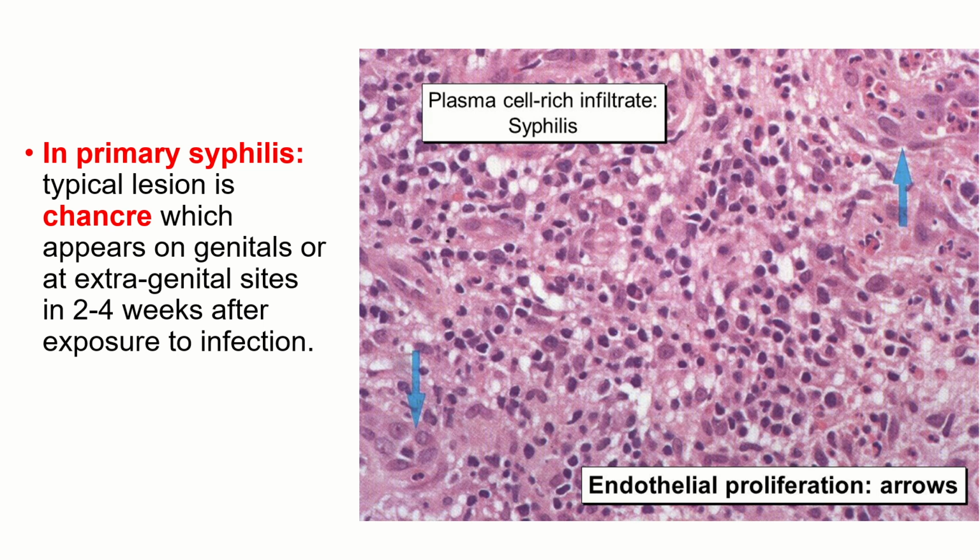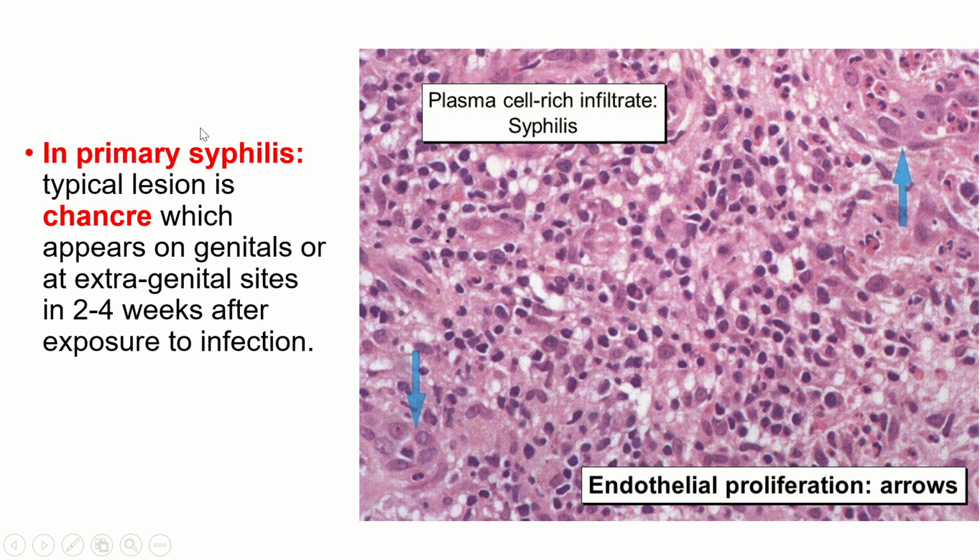Now what is important in syphilis is you will see lots and lots of plasma cells. So when you are seeing a plasma cell rich area and the patient has a history, please consider the diagnosis of syphilis. You will have various stages of syphilis: primary syphilis, secondary syphilis and tertiary syphilis.